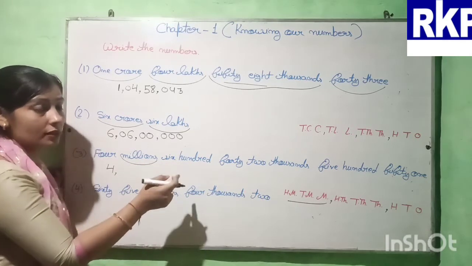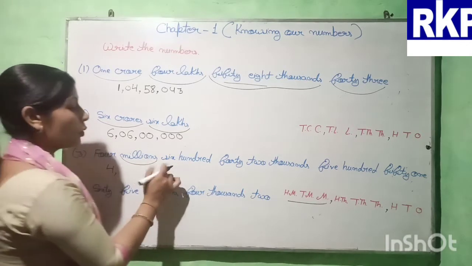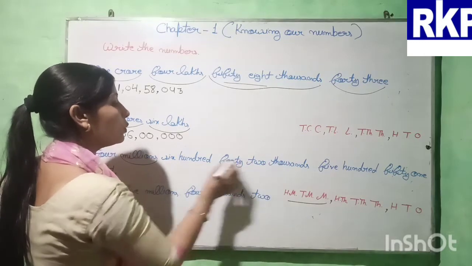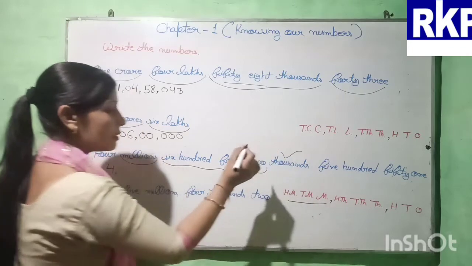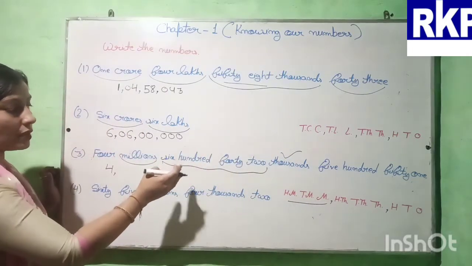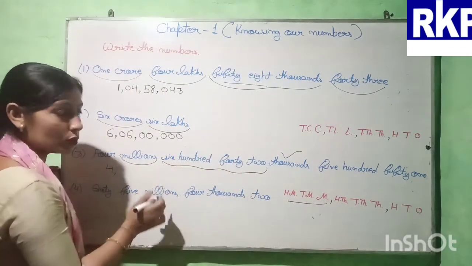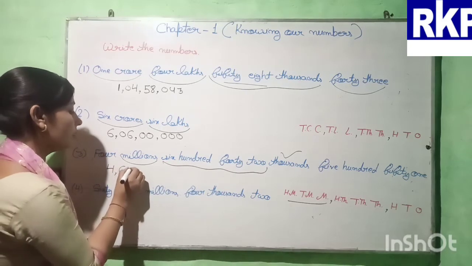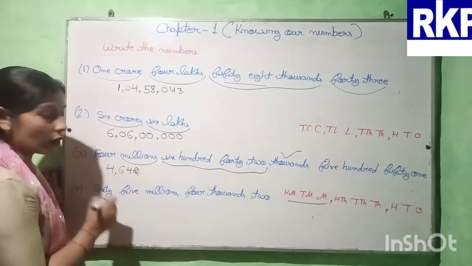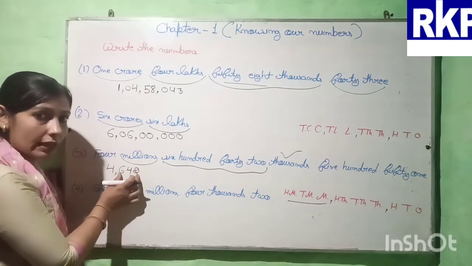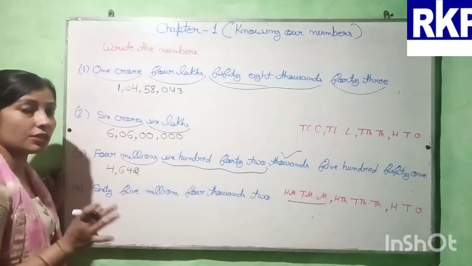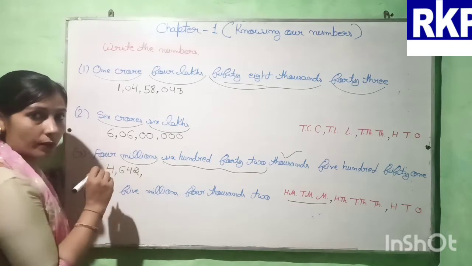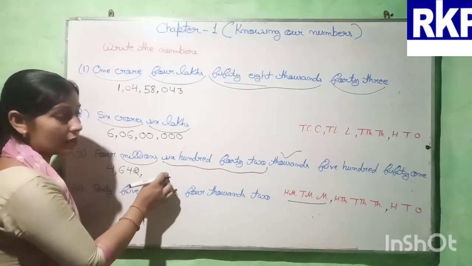Now start the thousands period. So here 642,000. 642 thousands. So in the thousands period will come 642. Okay. And here we are having 3 digits. And here also we are having 3 digits. So no need to put any 0. Now put comma. Now start the ones period. Okay.